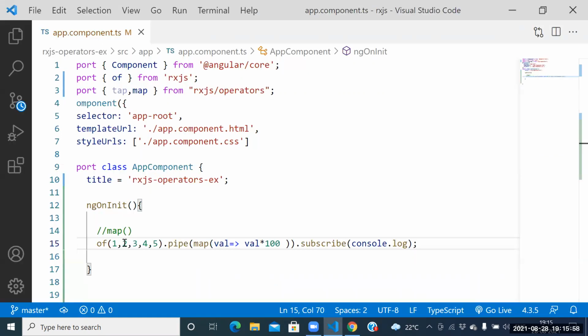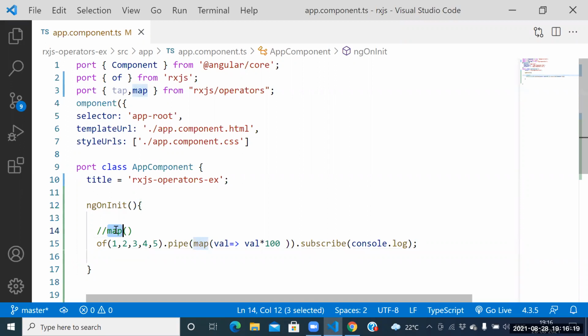But what is the original result? What is the original value? 1, 2, 3, 4, 5. 1, 2, 3, 4, 5 converted to 100, 200, 300, 400, 500. Then that operator, what do you call? Map operator. Whatever operator is there, that operator we can call the map operator.